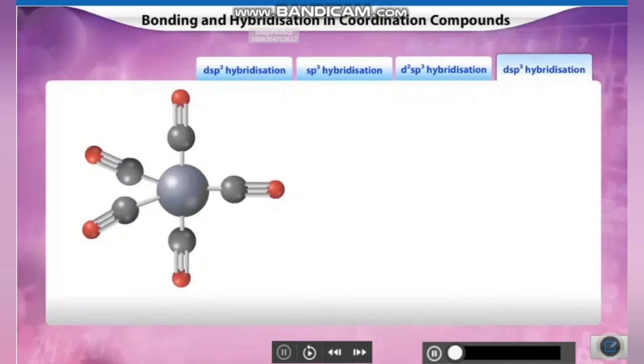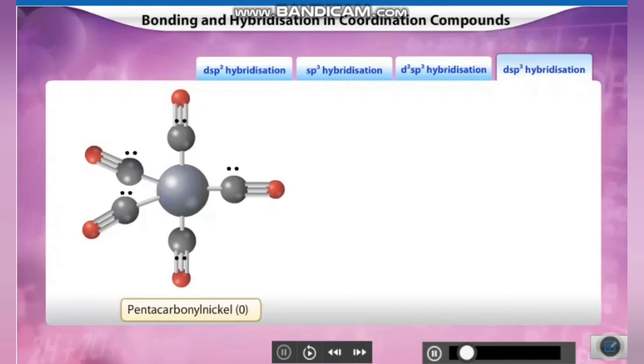Let's learn about dsp3 hybridization by taking the example of pentacarbonyl iron 0 complex. In the pentacarbonyl iron 0 complex, there are 5 carbonyl ligands, each with a lone pair of electrons. Hence, in order to form a bond, these ligands require 5 vacant hybrid orbitals in the central metal atom, iron.